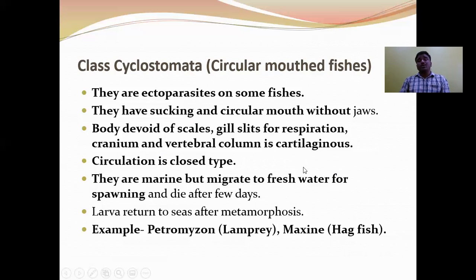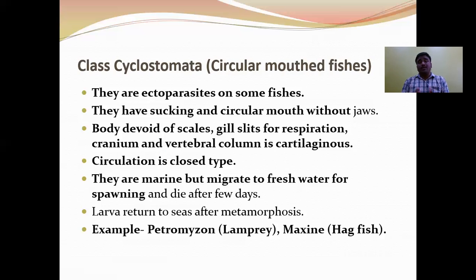That means the endoskeleton is made up of cartilage. Circulation is closed type. They are marine but migrate to the fresh water for spawning and die after a few days. The cyclostomes are actually marine, but for spawning, that means to lay the eggs, they migrate to the fresh water. After laying eggs, these adult organisms will die.